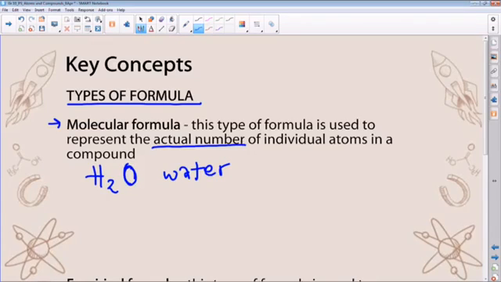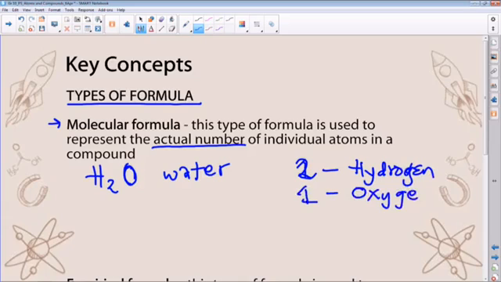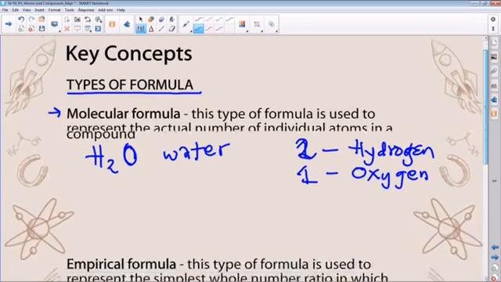So we've got 2 atoms of hydrogen and 1 atom of oxygen. This would be our typical molecular formula, the type of formula that we use to identify the substance.